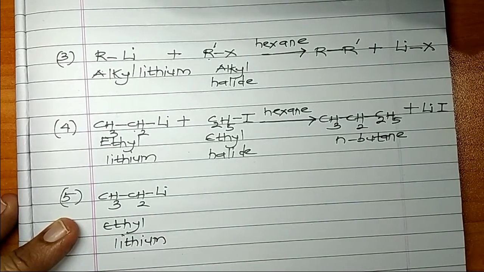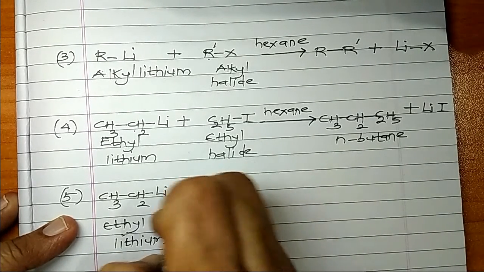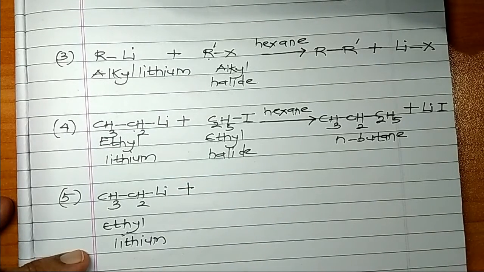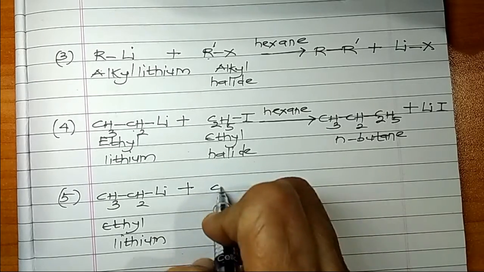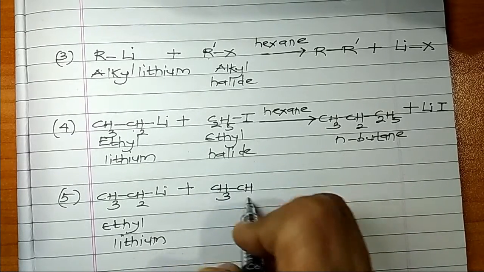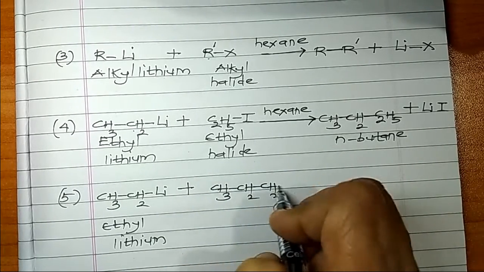I make it react with a compound, so the total number of carbon atoms here is 2, right? Now this time we'll take a higher one. Say for example, I take CH3CH2CH2Br.